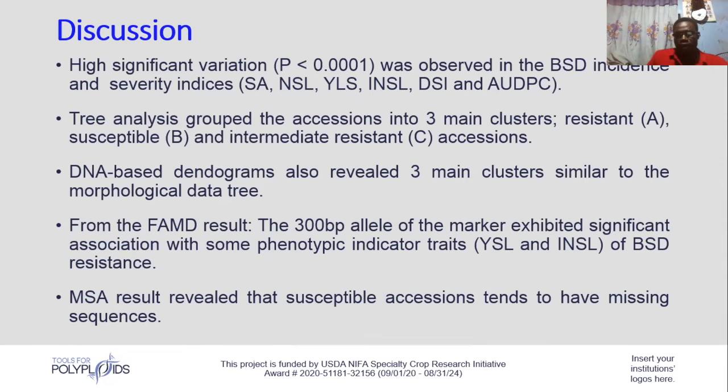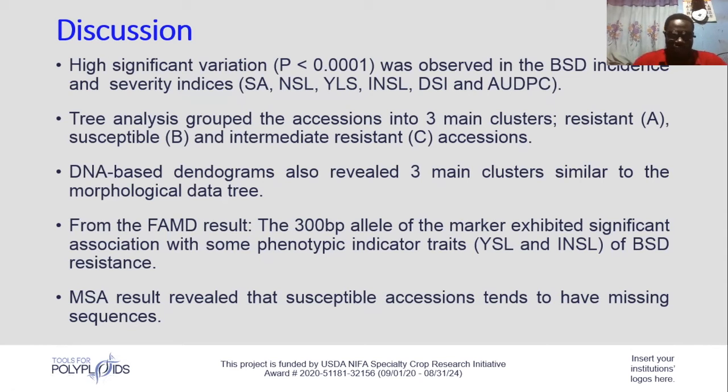Also, the farm result equally revealed that the 300 BP allele, because the disease gene showed 2 alleles, the 300 BP and 400 BP, but the 300 BP allele was highly correlated with parameters that indicate resistance to blood circulatory disease, which included the youngest leaf spotted and the index of non-spotted leaf, and inversely correlated with the severity index.